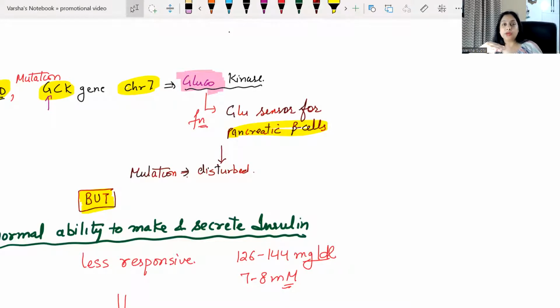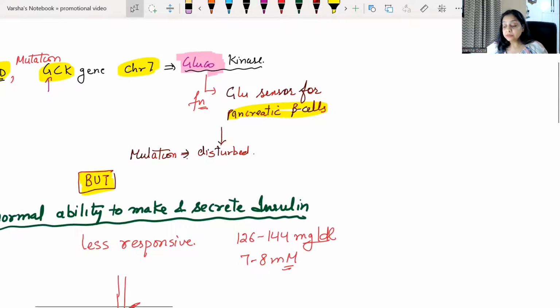That is the normal process. Now the mutation is there, so the glucose threshold is increased a little higher. Earlier this level was needed to release insulin; now this higher level is needed. Only then will insulin be released. So that is MODY. Insulin secretion is there.